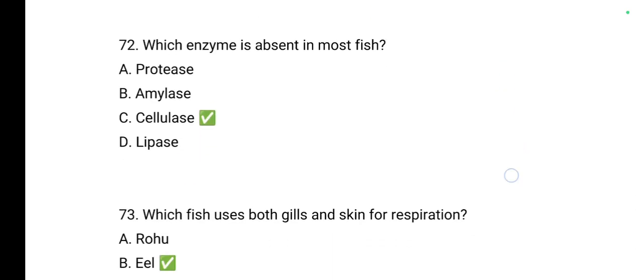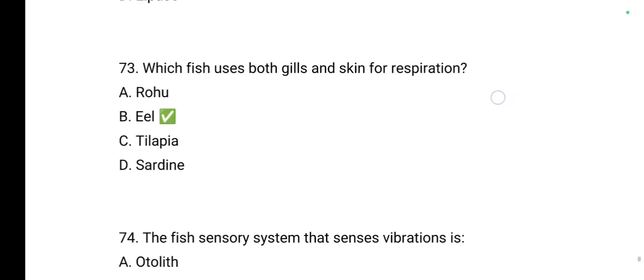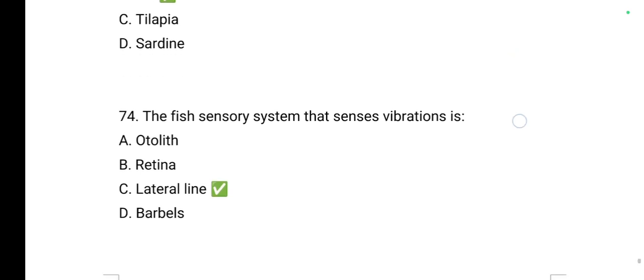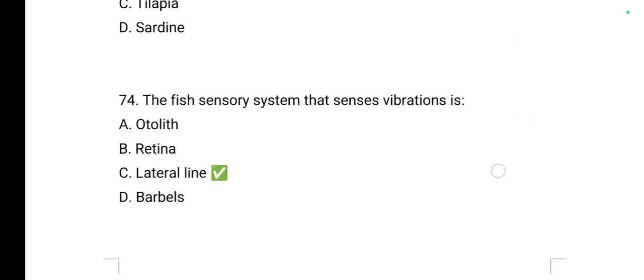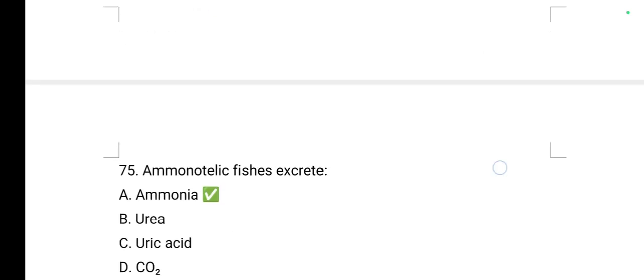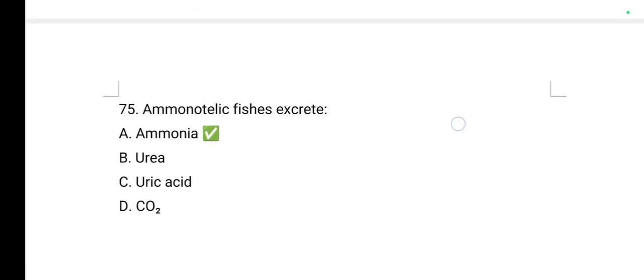Which enzyme is absent in most fish? It is cellulase. Which fish uses both gills and skin for respiration? Again the same question, it is eel. The fish sensory system that senses vibration is the lateral line. Aminotelic fish excrete ammonia.